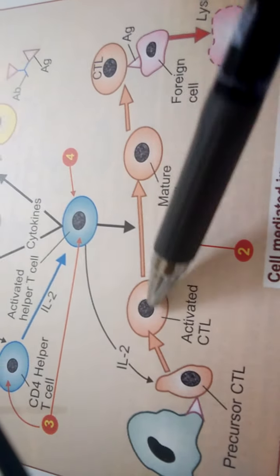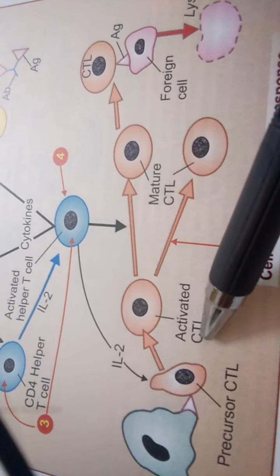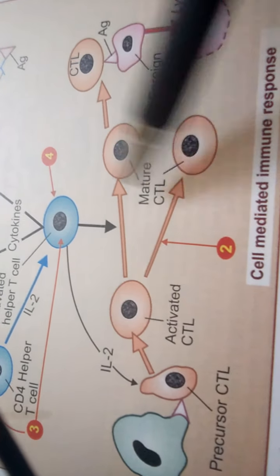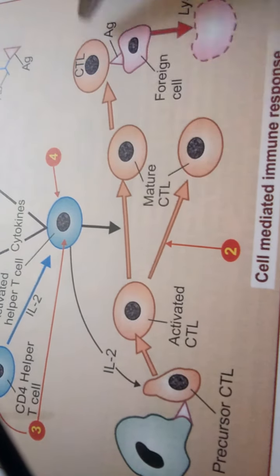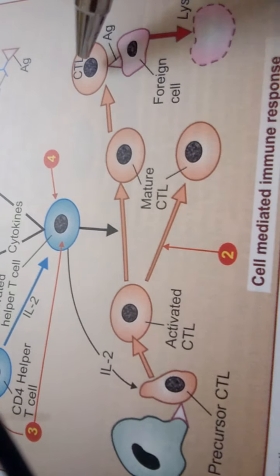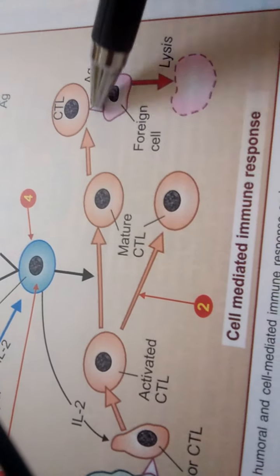So after the activation of this CTL, that is cytotoxic lymphocytes, it undergoes maturation, and that gives the matured CTL.